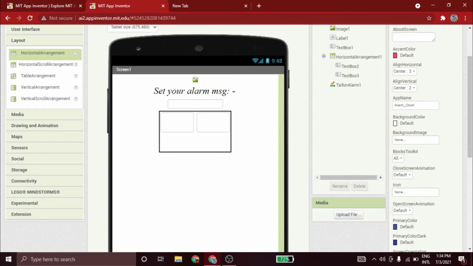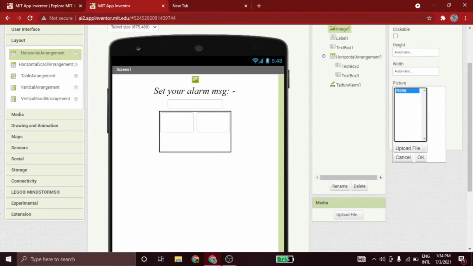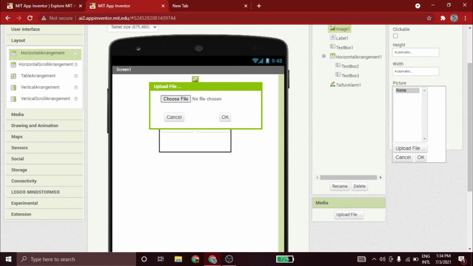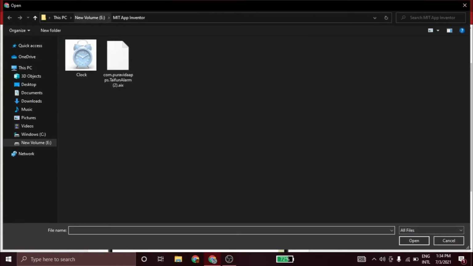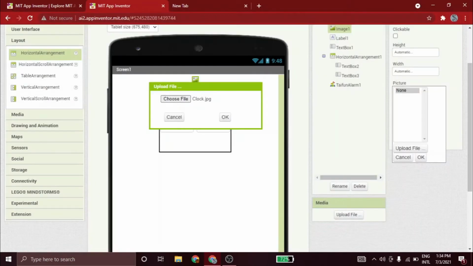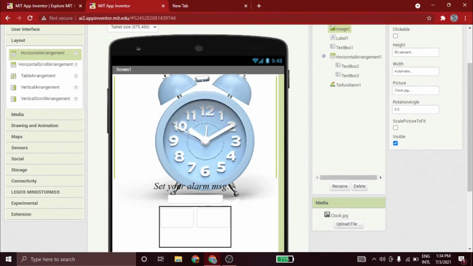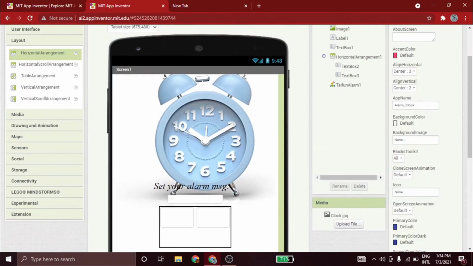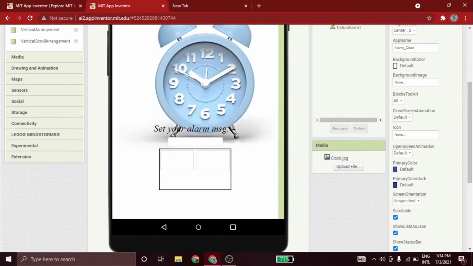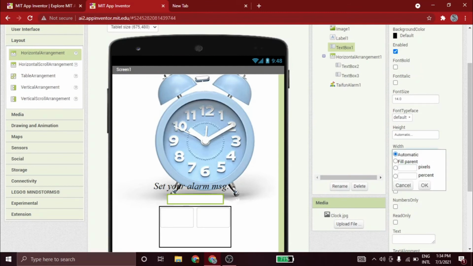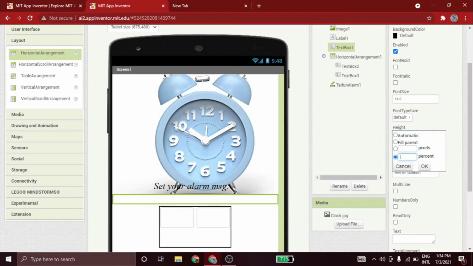And now in this image I am going to put a picture. So upload file, choose file. In this I'm going to click clock. Okay, so now this image is too big, so we're going to change this height into 50%. Okay, now in this text box I'm going to change the width into full parent and then the height into 10%.